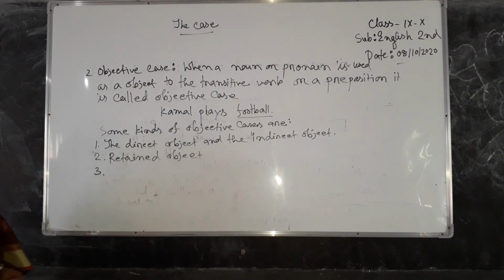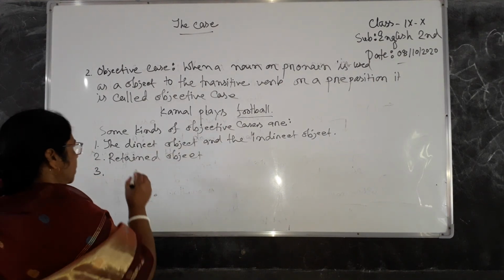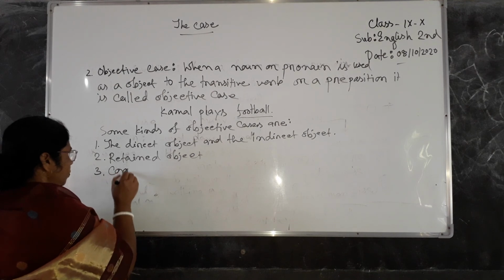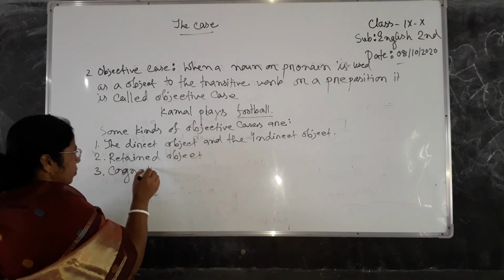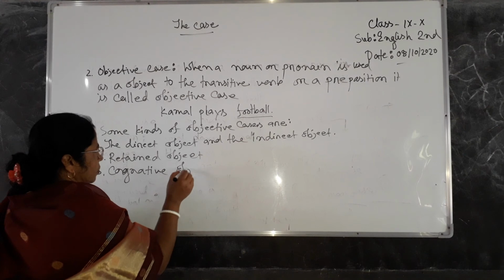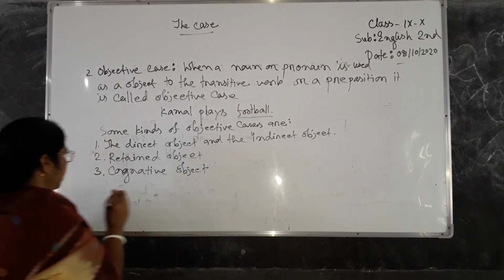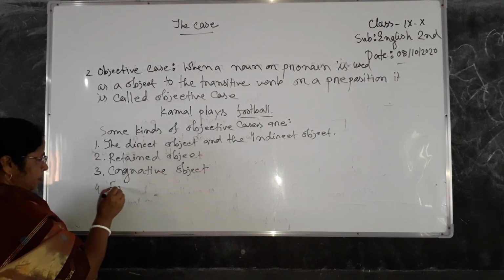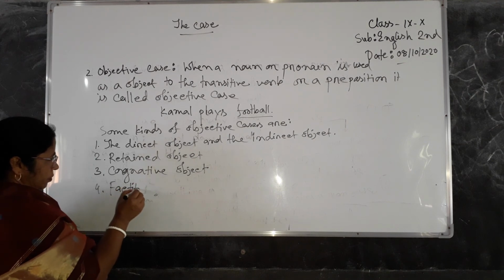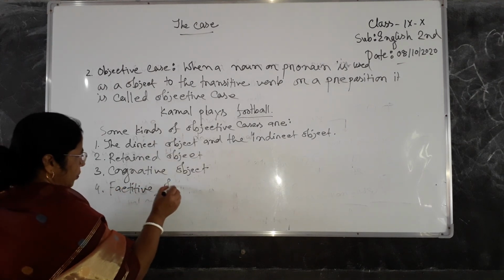Number 3, cognate object. And number 4, factitive object.